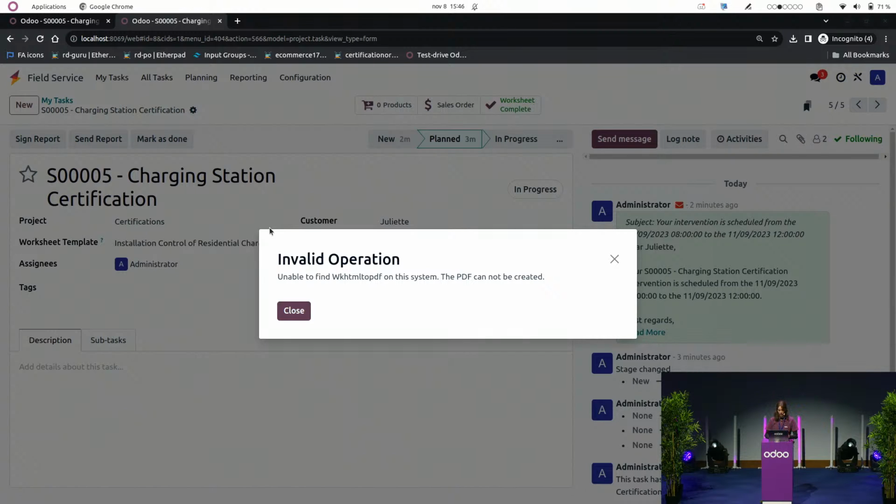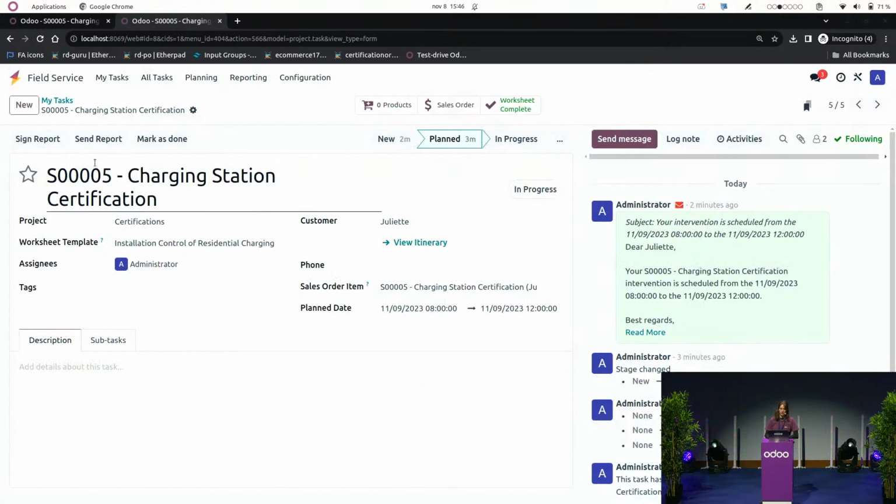I'm going to send the report to my customer. I'm in a localhost DB, so my emails are not working, but just so you know, you can, in one click, just send the report to your customer quite easily. And then I'm going to mark this task as done.